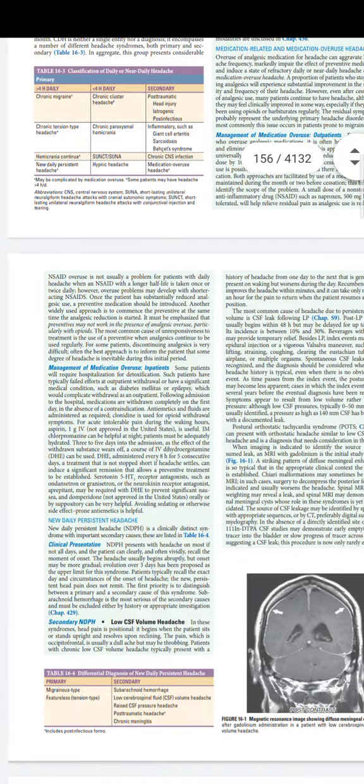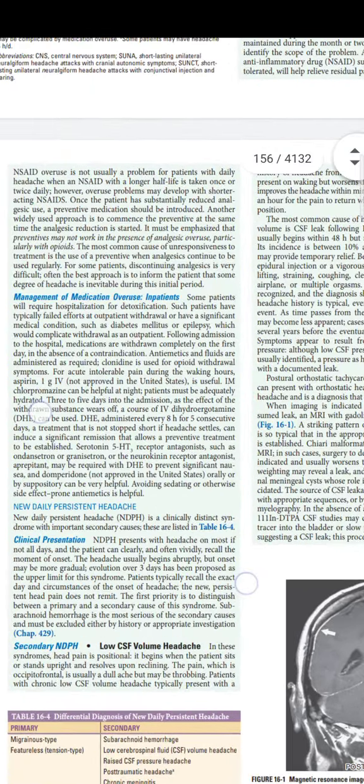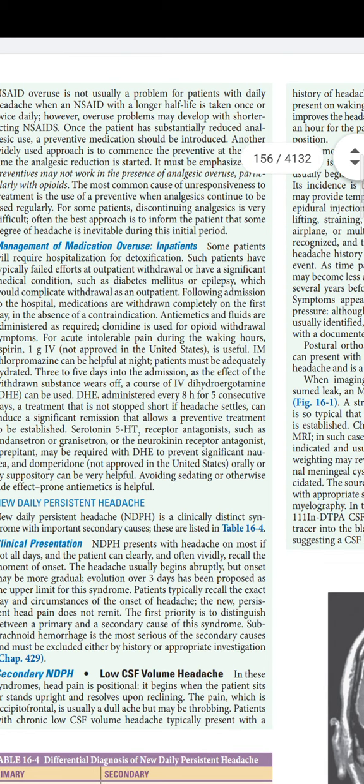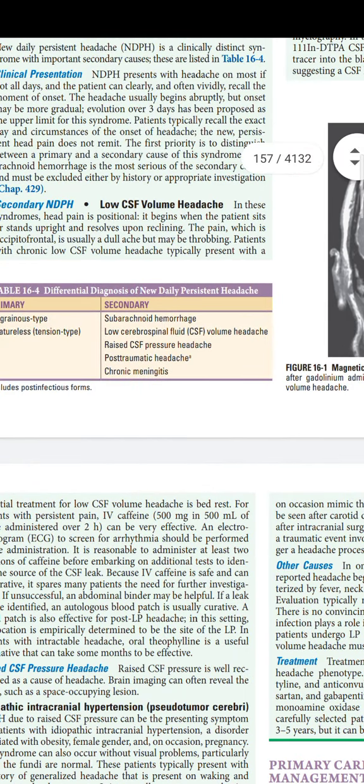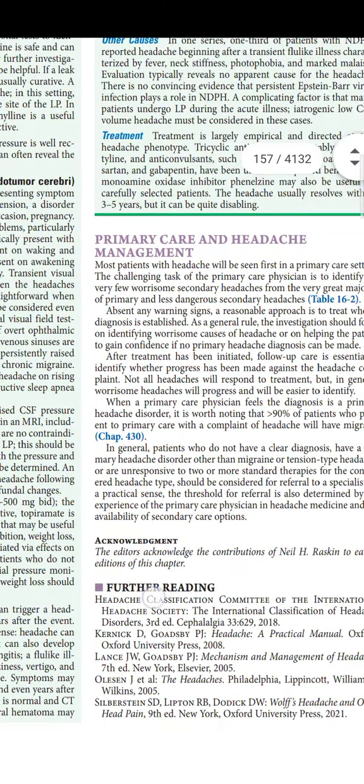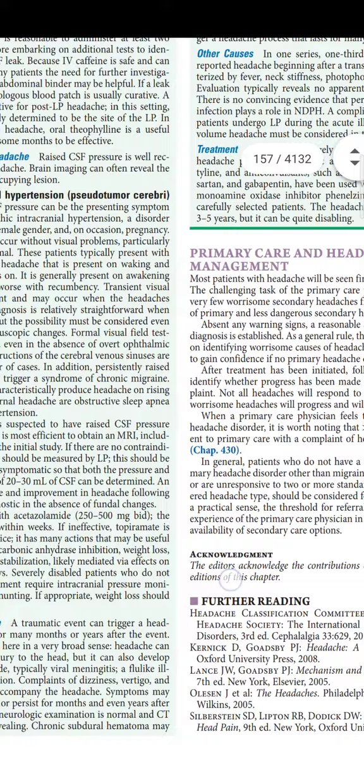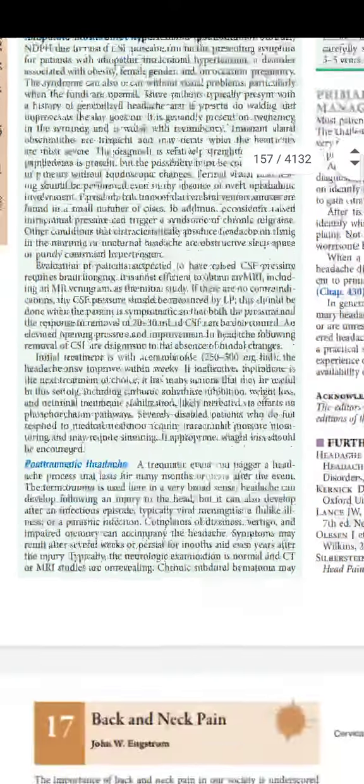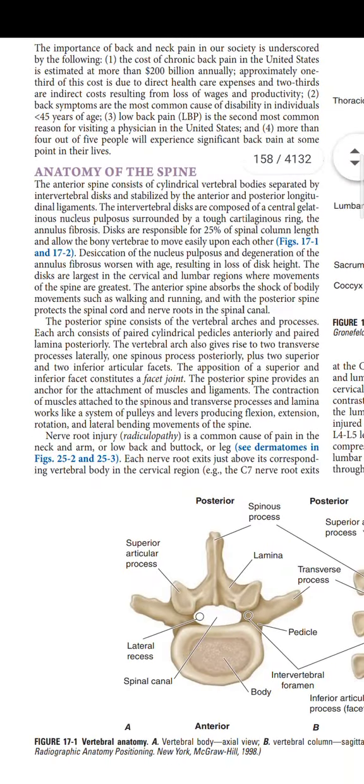And when coming to the treatment part, the management part, there is some difference, primarily in the management of back pain. The primary and secondary headache, these are all the same. The headache part is also the same.